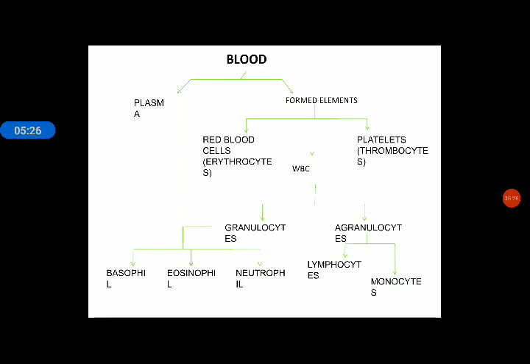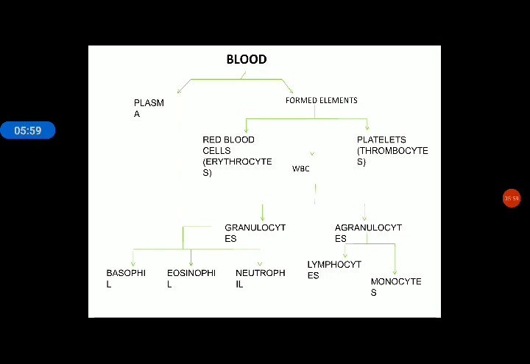Blood is composed of two main elements, plasma and formed elements. Plasma is the liquid part of blood, meaning the total liquid content of blood is in the form of plasma, and formed elements are the specific cells present in blood. In blood there are three major types of cells: RBCs, WBCs and platelets.